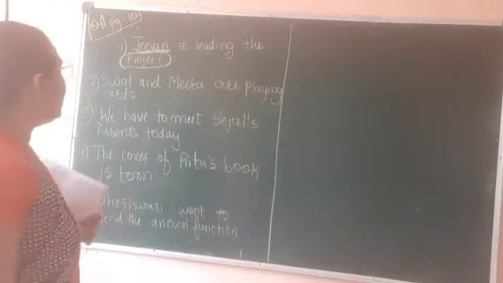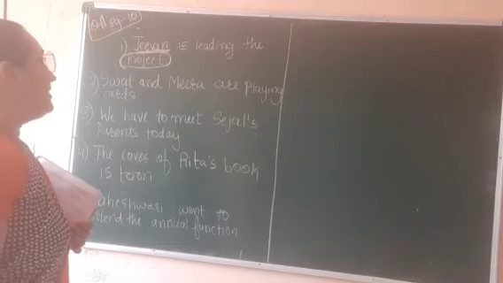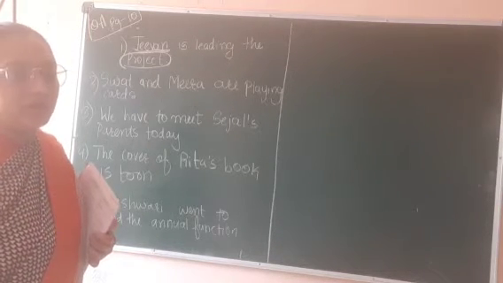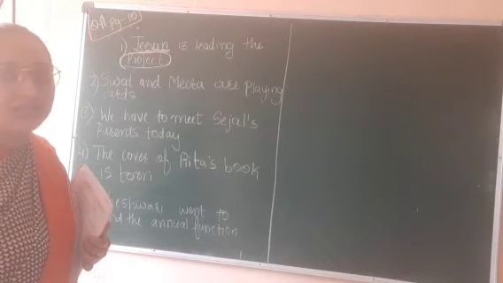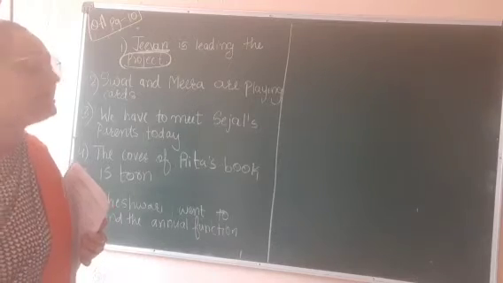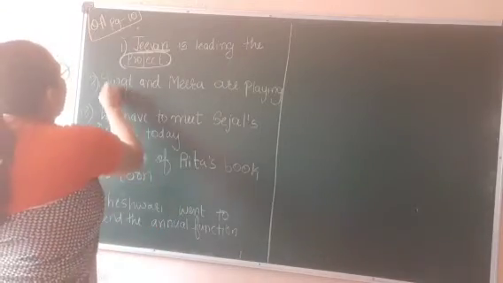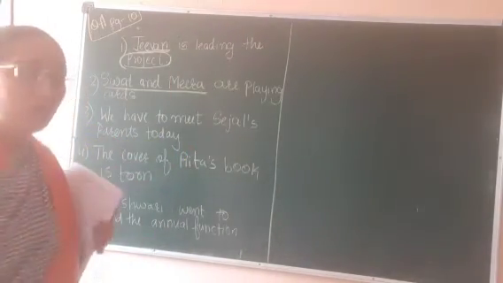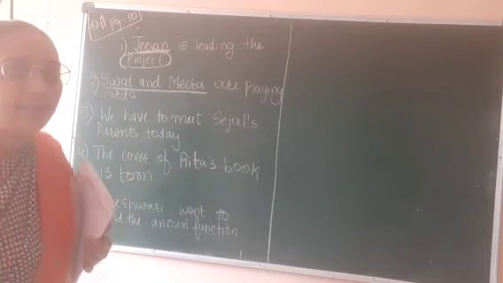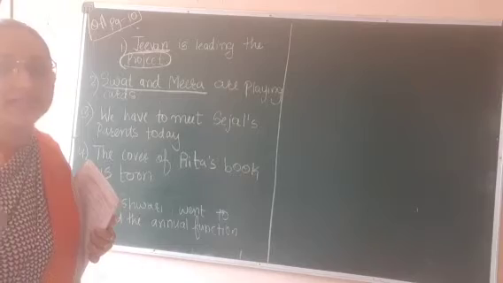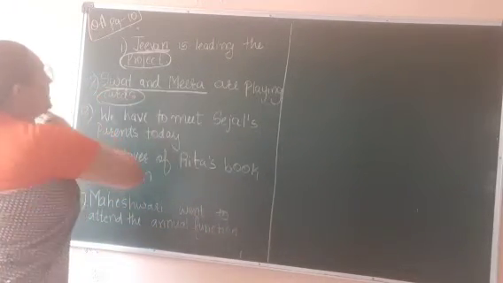Okay students. Now next, Swati and Meera are playing cards. Now Swati and Meera, right, are playing cards. So in this sentence, who is doing the action? Who is performing an action? Swati and Meera are performing an action, right? So they are subject. Okay, now verb plus what? What are they playing? They are playing cards. So cards will be our object. So we will circle cards.